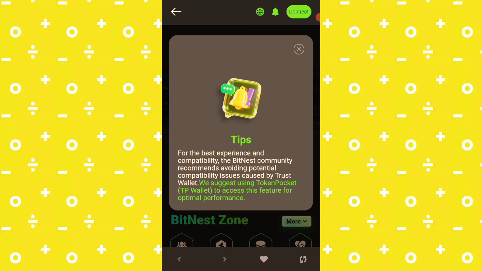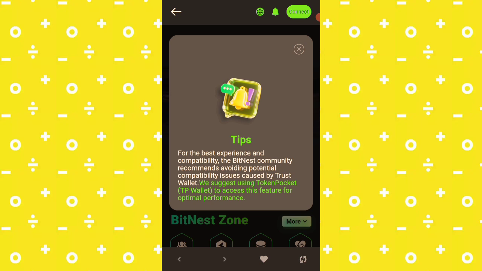Also, if you are getting started with this platform, I strongly recommend that whenever you are connecting your wallet to any platform, especially for investment purposes, please create a new wallet. It's very important. Personally, I'm using Token Pocket Wallet, which I will be showing you. On that Token Pocket Wallet, Bitnest is the only thing I'm doing. I did not connect my asset wallet to an investment site or anything. So it's just recommended, at least for security reasons and to ensure safety.